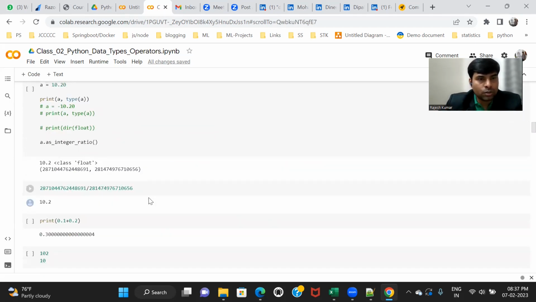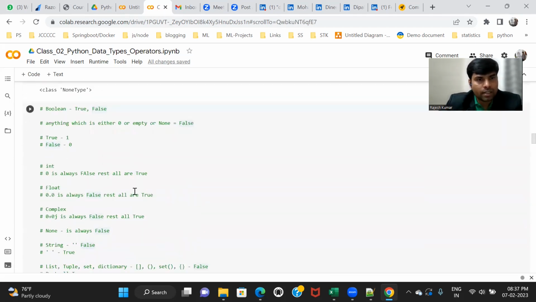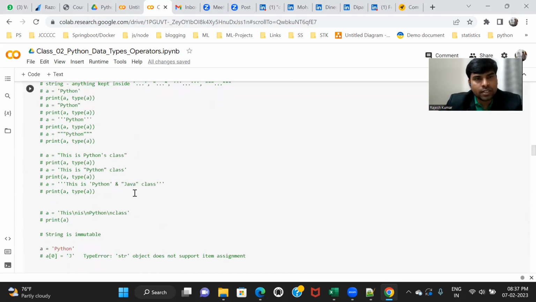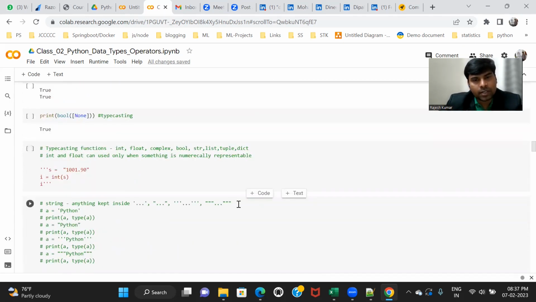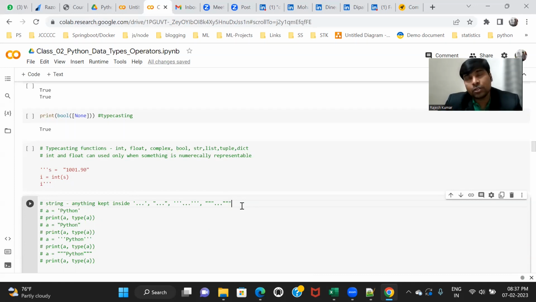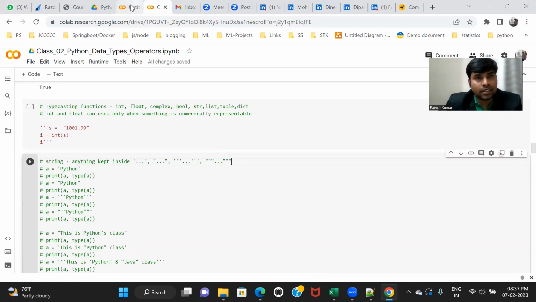So what is a string in Python? For example, you want to store somebody's name, a company name, street name, address, your children's name, school name, something like that. In that case, it's called text, some words or some text.